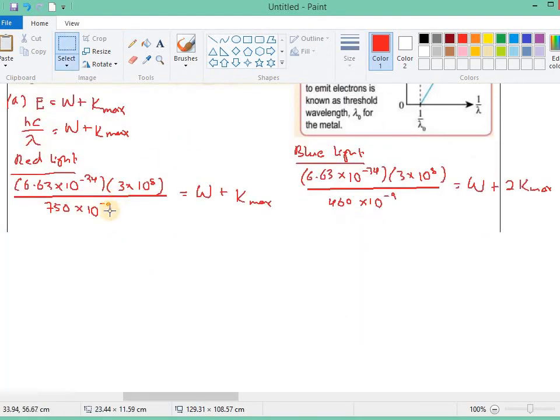So for red light, we get 2.652 times 10 power by negative 19, and for blue light, we get 4.324 times 10 power by negative 19.